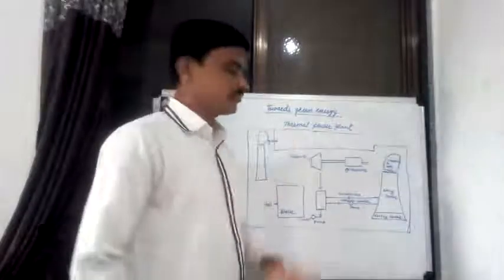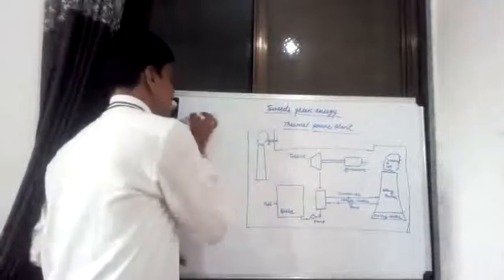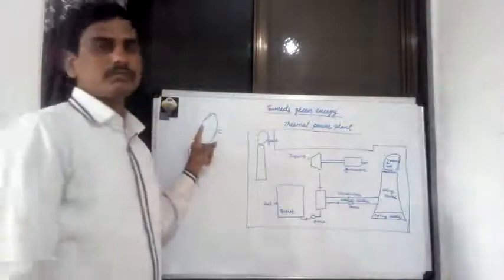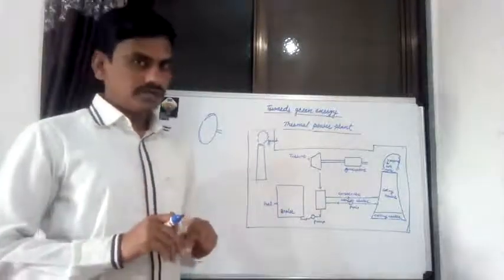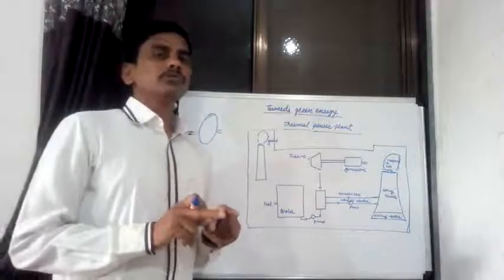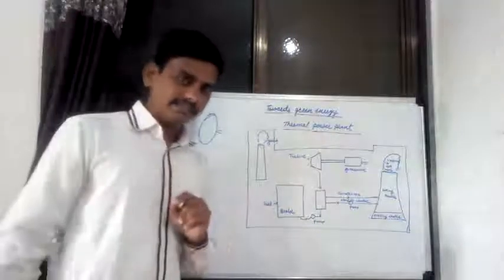Now in that principle, firstly take this, the turbine used in the generator. Most of these power plants use the generator to generate the electricity.